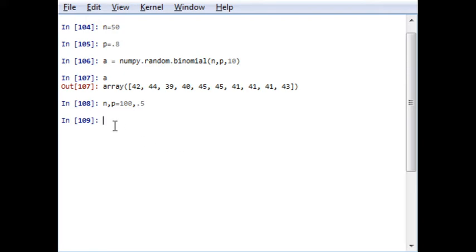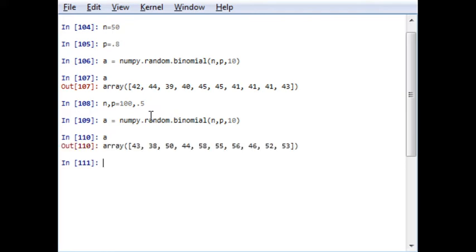This is one way to assign variables in Python: you can write the variables comma separated and the values will be assigned as per comma separated. Now if I run the function which I've used previously, np.random.binomial(n, p, 10), again the output will change as per the probability of success.